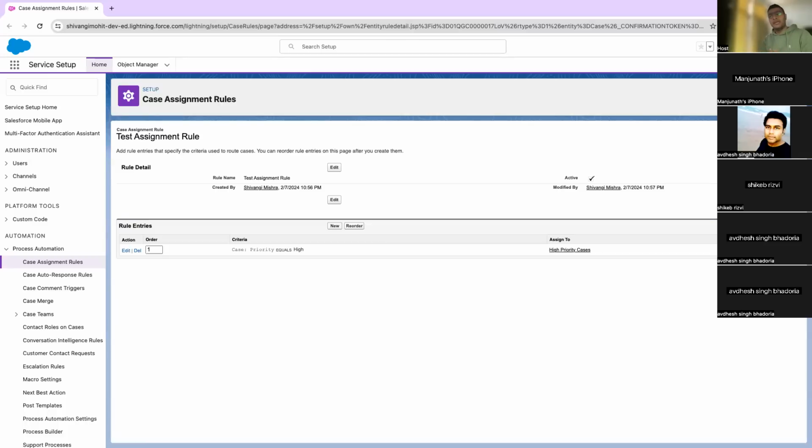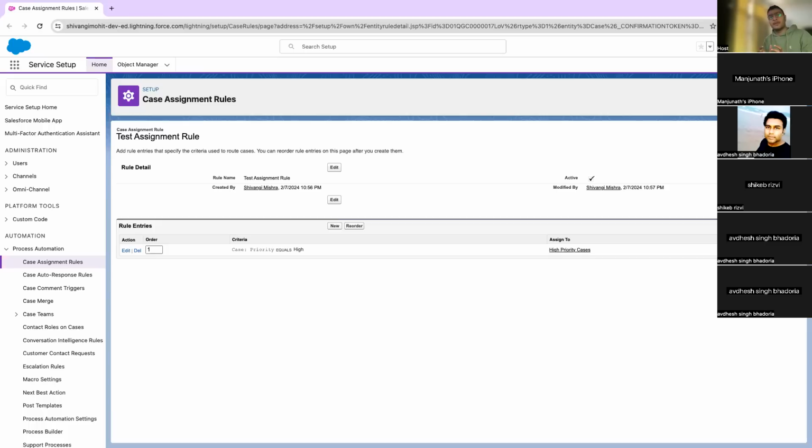So why we need Omni-Channel is something which I want you guys to understand first before going into how to create that. We need Omni-Channel because we want to automate the case assignment process. If our company is very large, we cannot assign cases automatically to users via assignment rules. And if we start creating workflow rules or process automations just to assign cases, there will be a time when your case object will become very heavy.